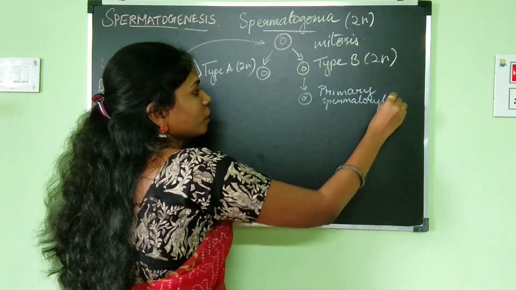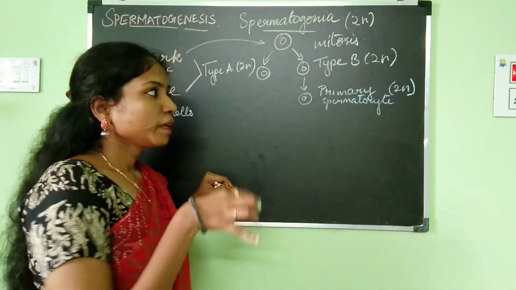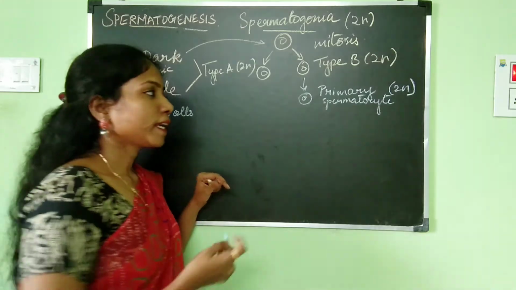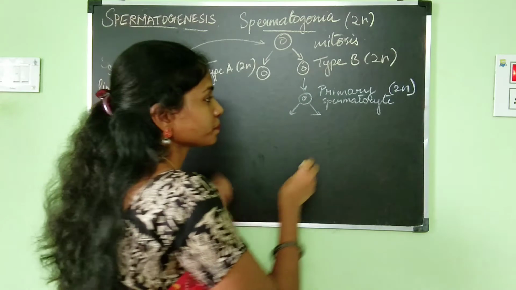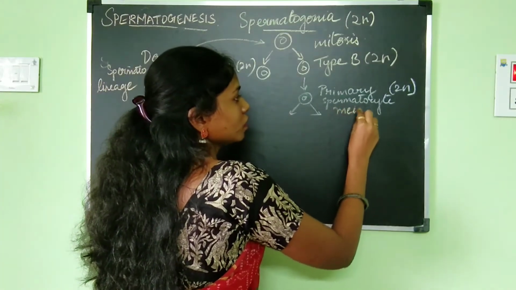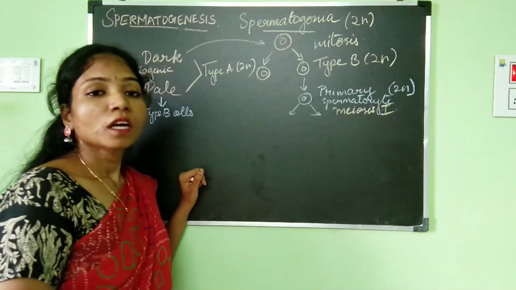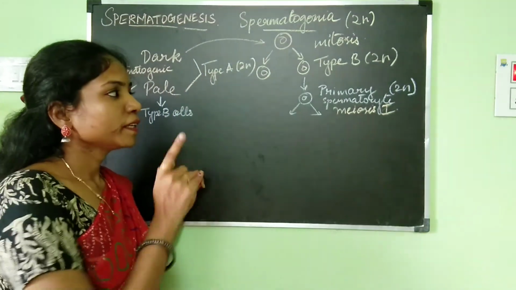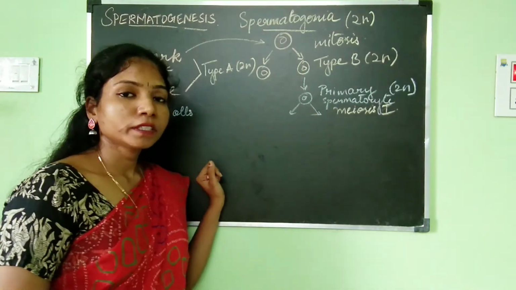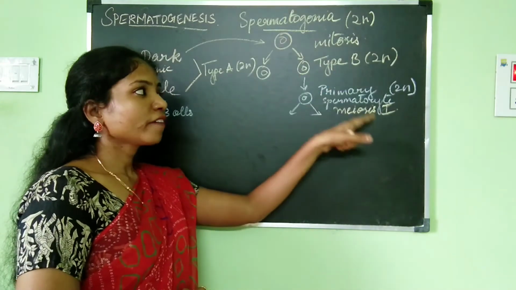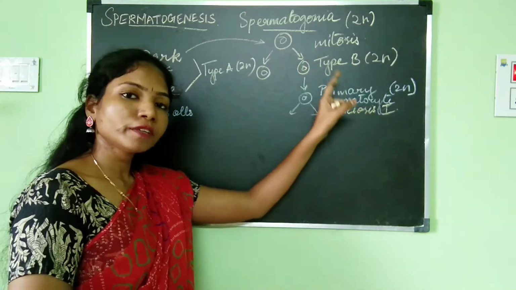This primary spermatocyte is again diploid. This primary spermatocyte will divide again, but here it is going to divide by the process of meiosis. So the first meiotic division will happen in the primary spermatocyte. What is meiosis? Meiosis is nothing but the reduction division. So far we have been discussing that all the cells, that is spermatogonial cells, type B cells, all of it were having